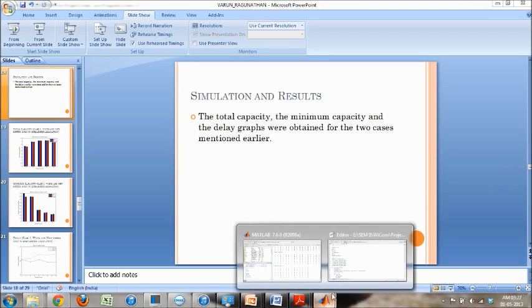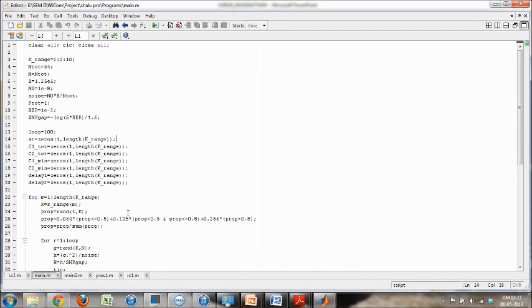Let me just tell you how to execute my program here. And this is the MATLAB code. Here in the main program, I use the subcarrier allocation type 1 and the power allocation, which would be the same for both the cases. And in my main 2, I will be using my subcarrier allocation algorithm number 2, and the power allocation would be the same as before.